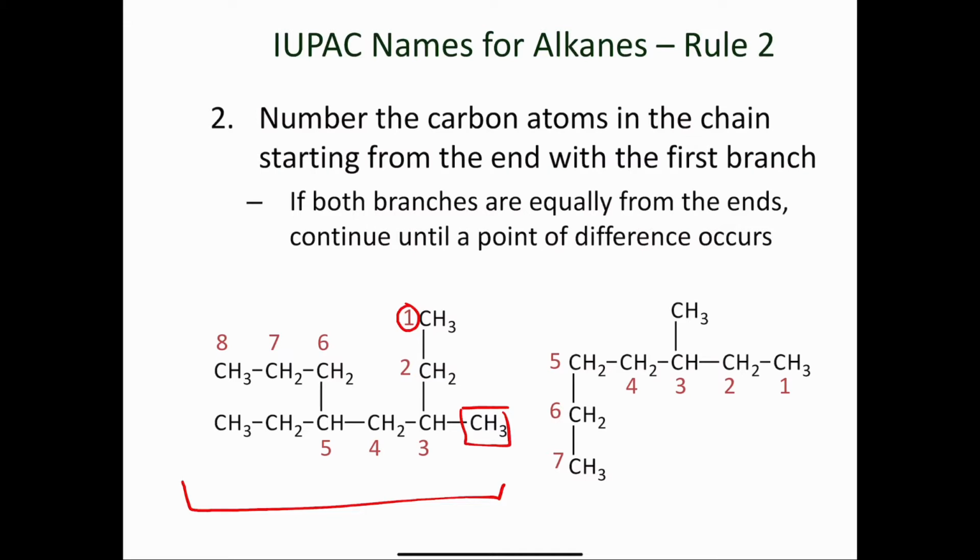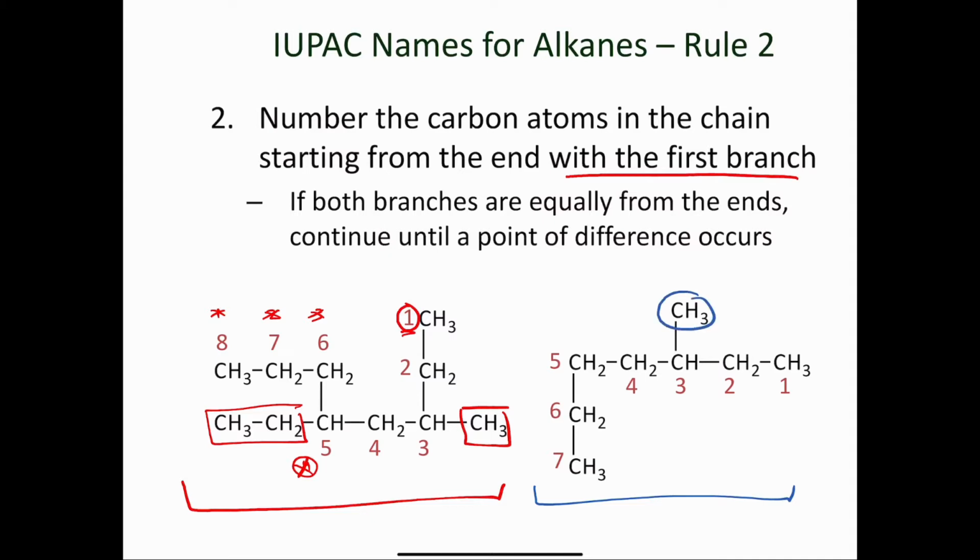If you had numbered in the opposite direction, starting here saying that this carbon is 1, 2, 3, 4, then the first substituent, the ethyl group here, would land on carbon 4. This numbering system would be incorrect because we want to number the carbon atoms in the chain starting from the end with the first branch, the branch at the lowest possible number. The same thing applies to this example here, that of course we only have one substituent.